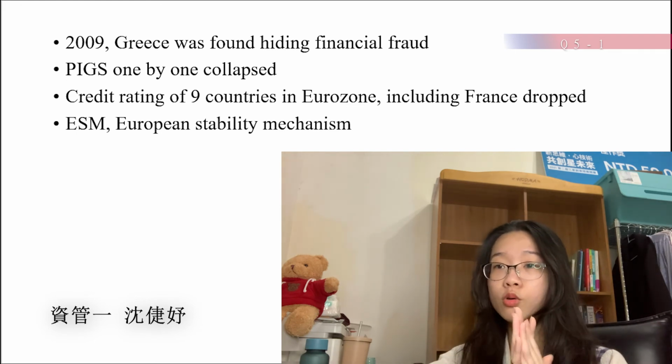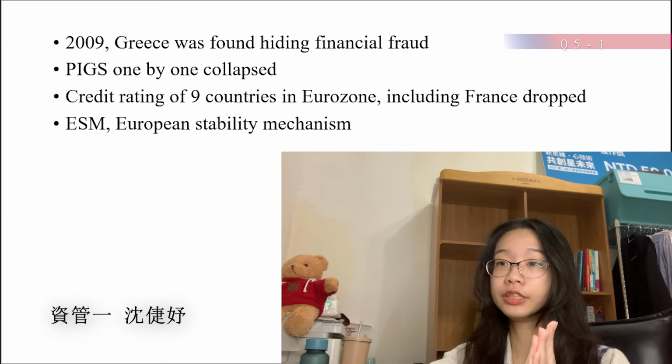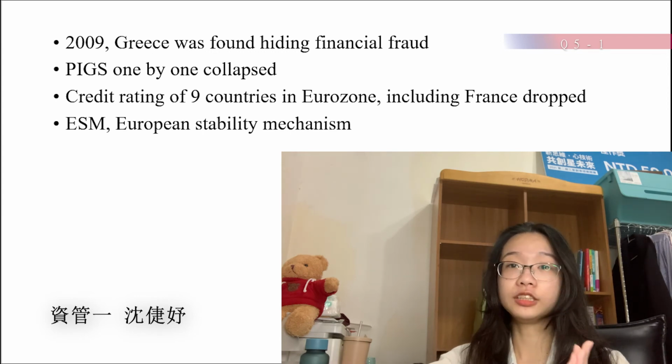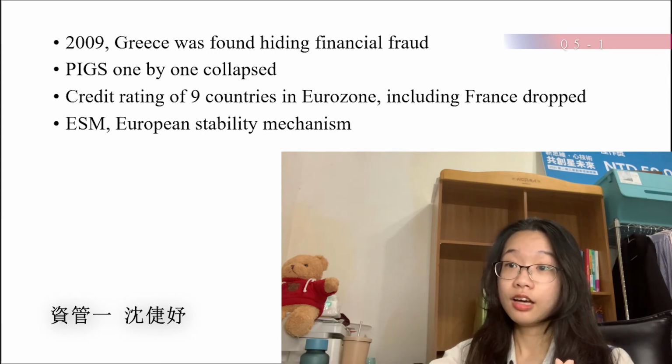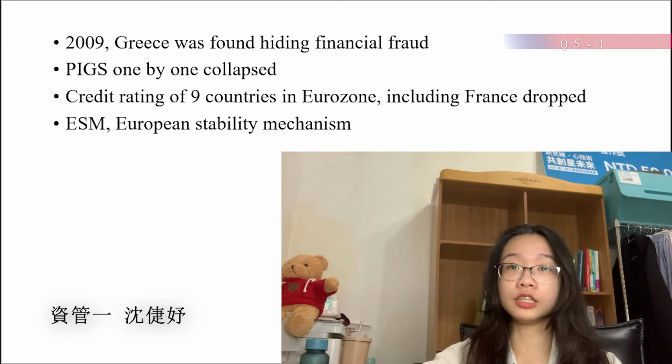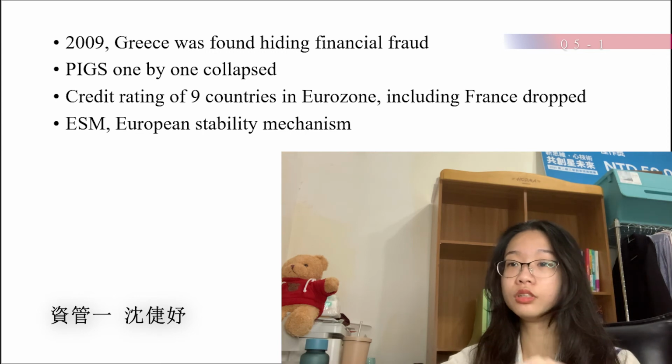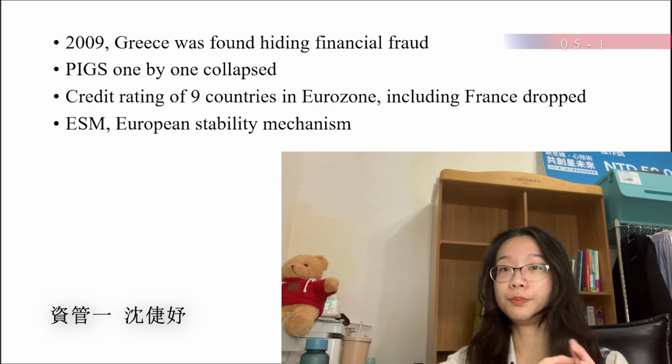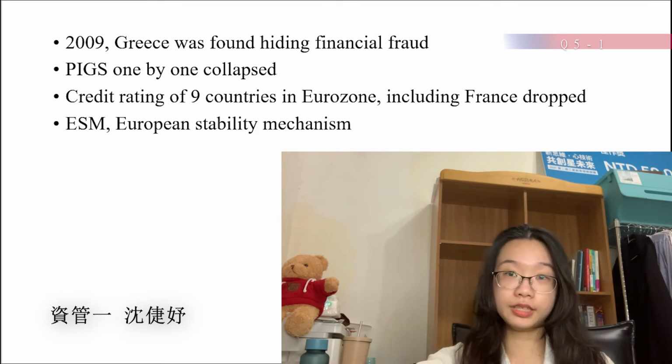But that made the credit rating of 9 countries in the Eurozone in S&P drop. So actually the whole economy was facing collapse. Then after a series of torment, they finally came out with a solution named ESM, the European Stability Mechanism, helping the PIGS countries pay off their debt.